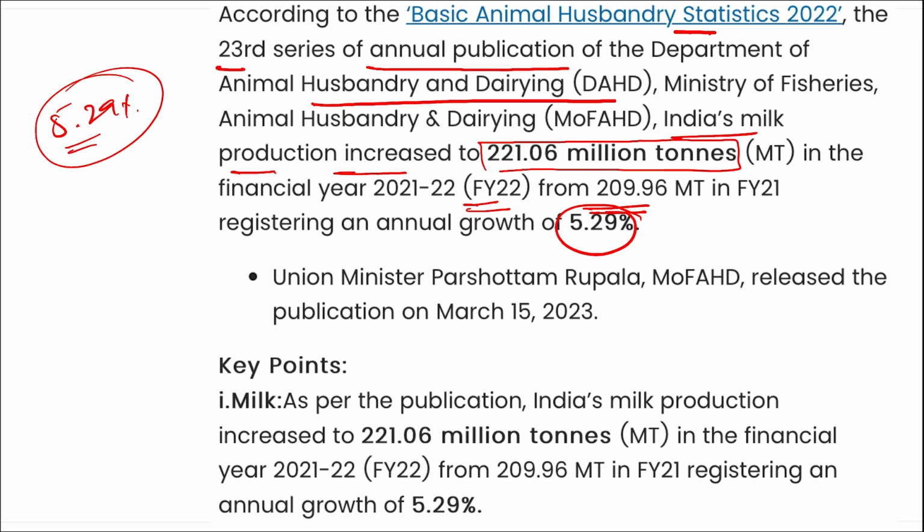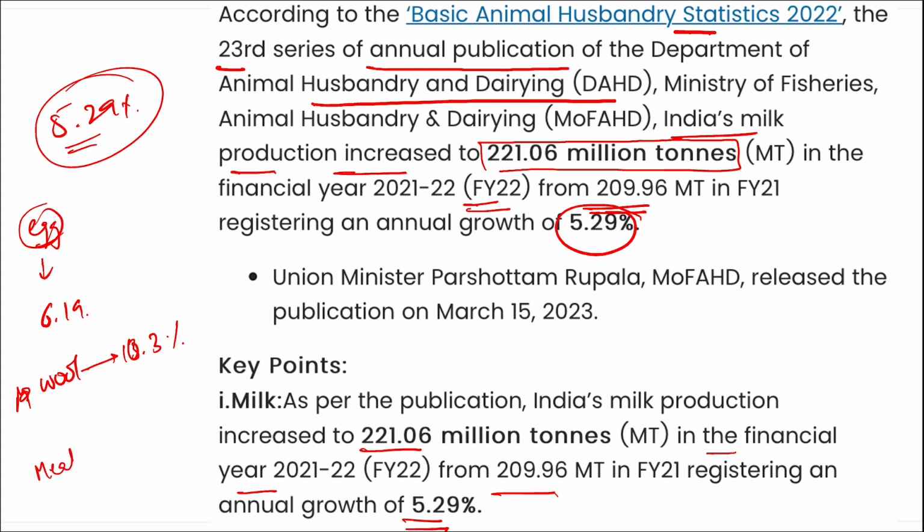All right, important. Then here you can see that as per the publication, India's milk production increased to 221.06 million tons in the financial year 22, from 209.96 in fiscal year 21, registering a growth of 5.29%. Similarly, if we are talking about egg products, for eggs we saw a growth of 6.19%. For wool, we saw a growth of 10.3%, whereas in meat we saw a growth of 5.62%.